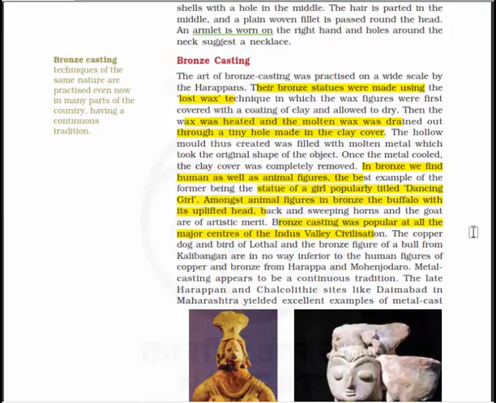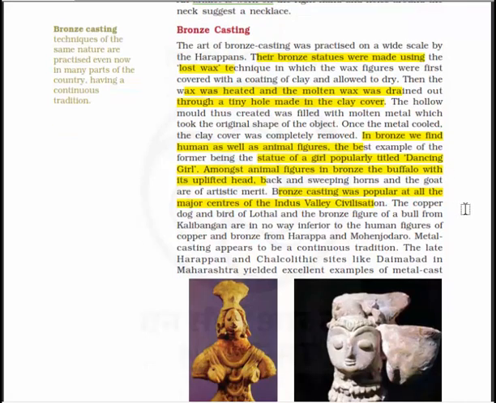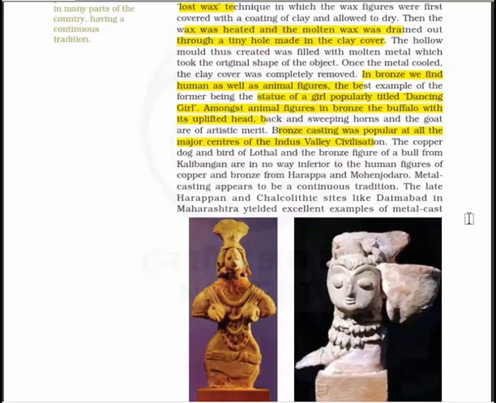In bronze we find human as well as animal figures, the best example of the former being the statue of a girl, popularly titled the dancing girl. Amongst animal figures in bronze, the buffalo with the uplifted head, back, and sweeping horns, and the goat are of artistic merit. Bronze casting was popular at all major centers of the Indus Valley civilization, and the copper dog and bird of Lothal and the bronze figure of a bull from Kalibangan are in no way inferior to the human figures of copper and bronze from Harappa and Mohenjo-daro.